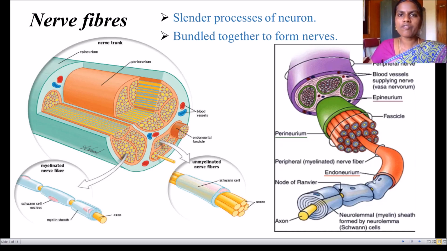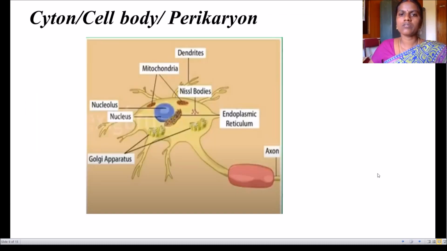So a number of nerve fibers are bundled together. See, these are the nerve fibers. A number of nerve fibers are bundled together to form the nerves.